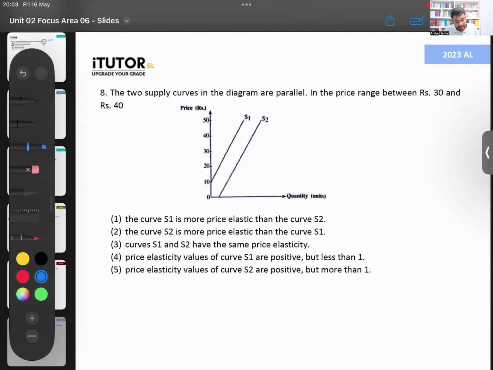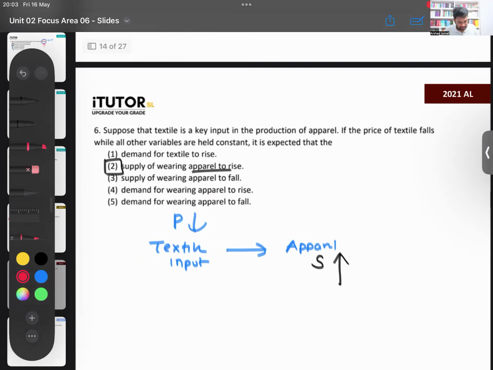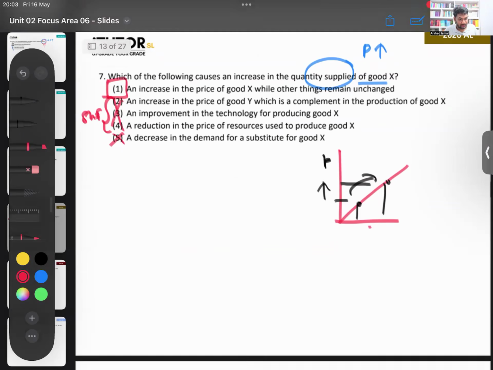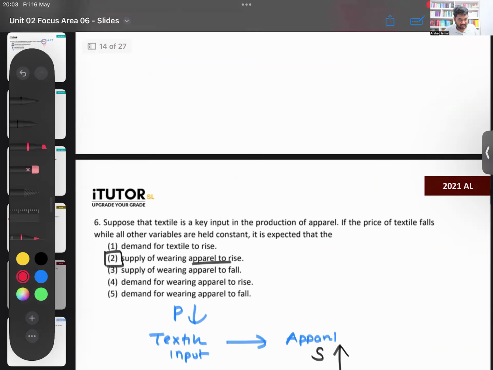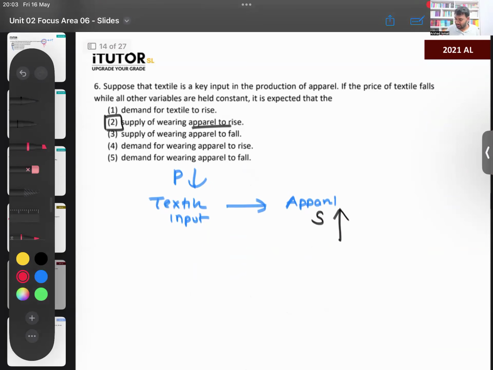2023. The two supply curves in the diagram are parallel in the price range between 30 and 40. Okay, what can you tell? There is no calculation or anything to do here. Did I miss 2021? Is there another one? 2021, there's one question. Sorry, would I have missed it? Give me a second.